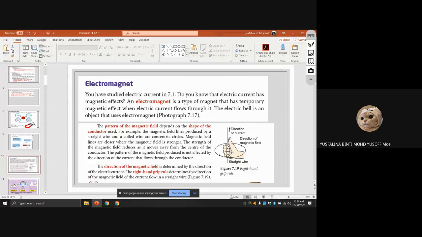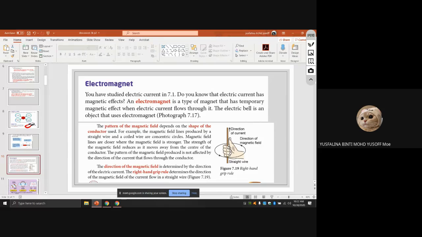So what you do is, let's say this is the wire here. You grip the wire. In this diagram, it shows that the current goes upward, right? So your thumb must also go upward. Then you can see your other fingers will show in this direction.